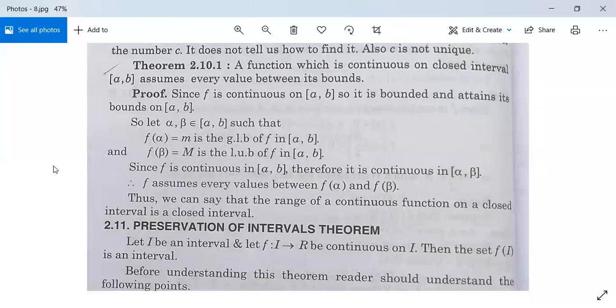अब देखो हम लोग आगे बढ़ते हैं, थ्योरम 2.10.1. A function which is continuous on closed interval [a,b] assumes every value between its bounds. देखो इसका प्रूफ, since f is continuous on closed interval [a,b], so it is bounded and attains its bounds on closed interval [a,b].